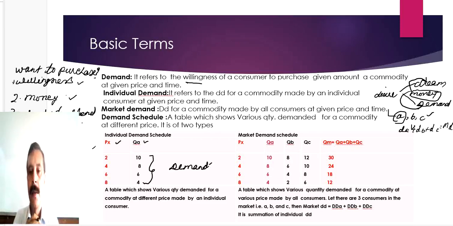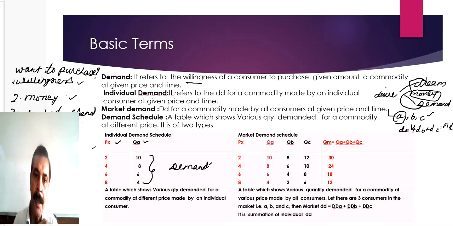Similarly, as we have assumed that there are 3 buyers in the market, buyer A, buyer B, buyer C, if you want to represent the demand of all 3 buyers simultaneously in the form of a table, the total demand we want to find out will be known as the market demand schedule.